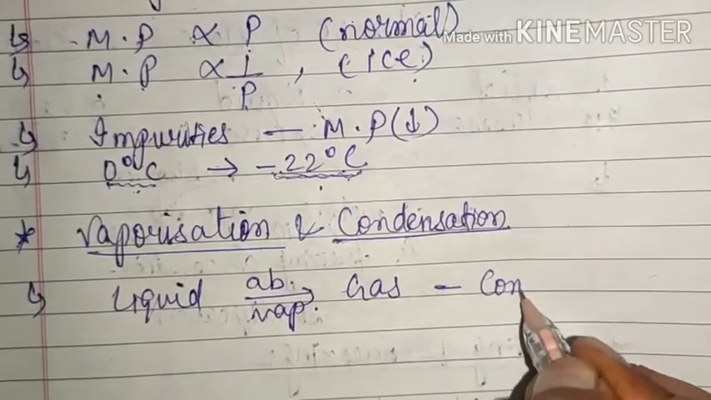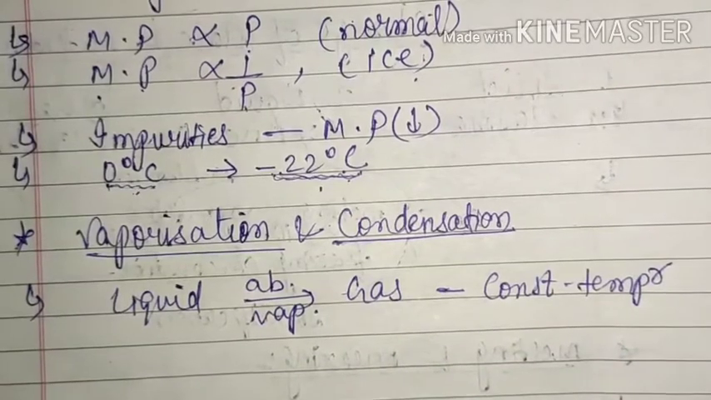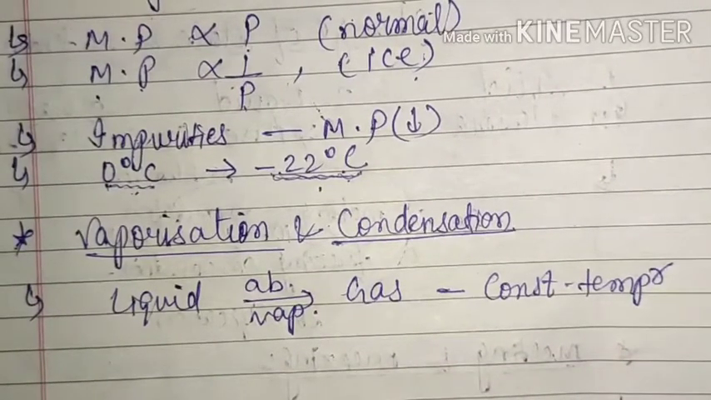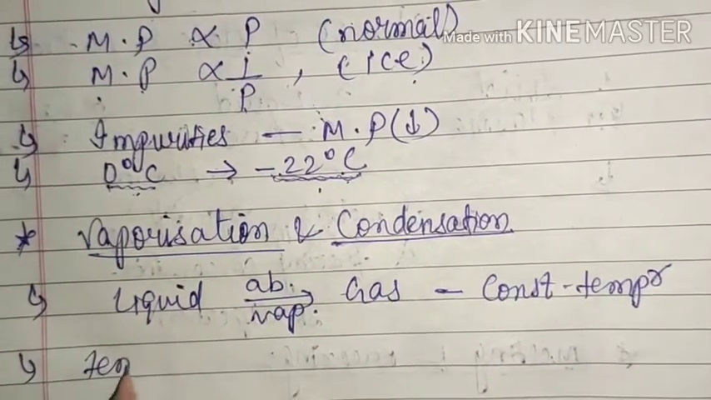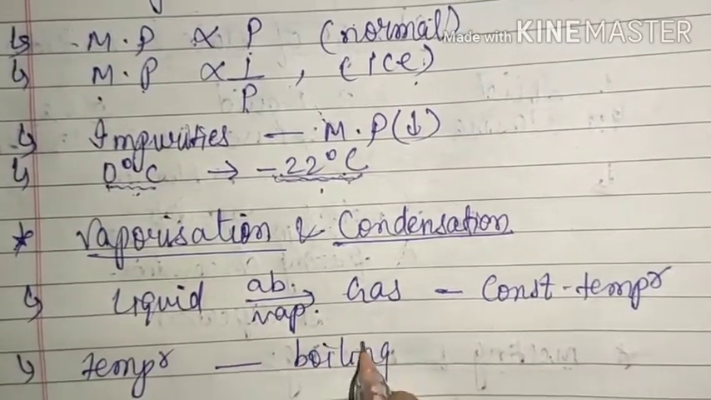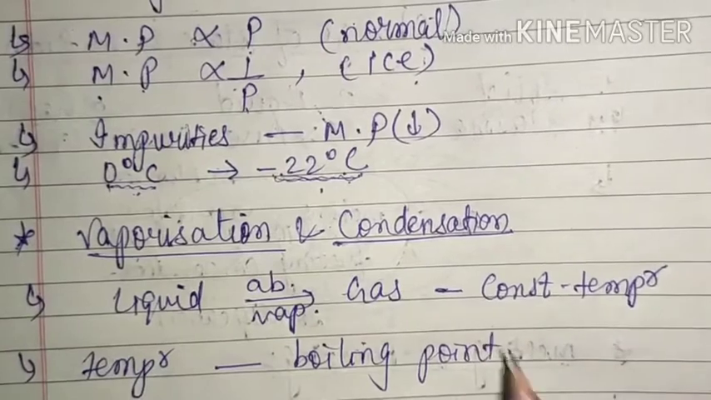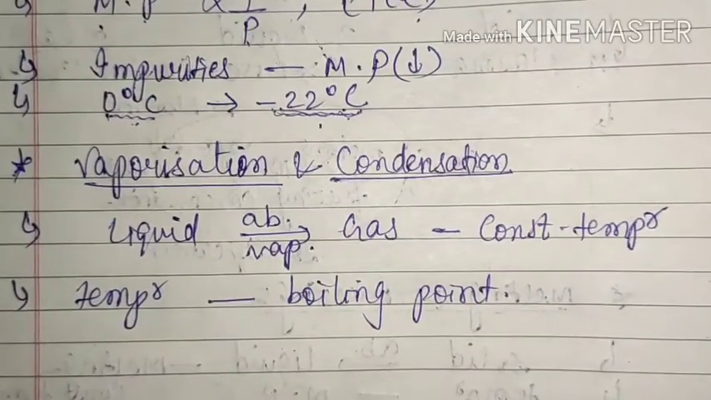Again we will write the same thing, that is constant temperature. As we have said, during the change of state the temperature will not increase, so from liquid to gas, this is also a change of state, so here also the temperature remains constant. And the temperature at which this process takes place is known as the boiling point, because if a liquid has to convert into gas it will have to boil. So that point is known as the boiling point.